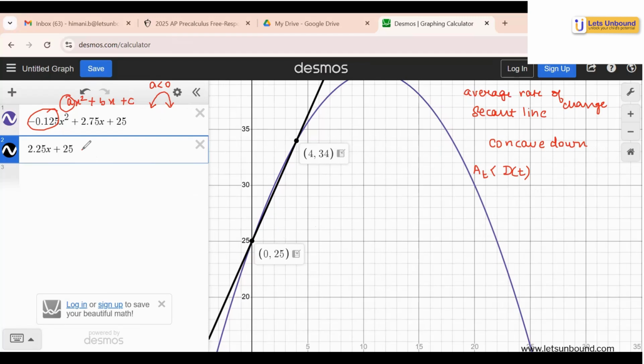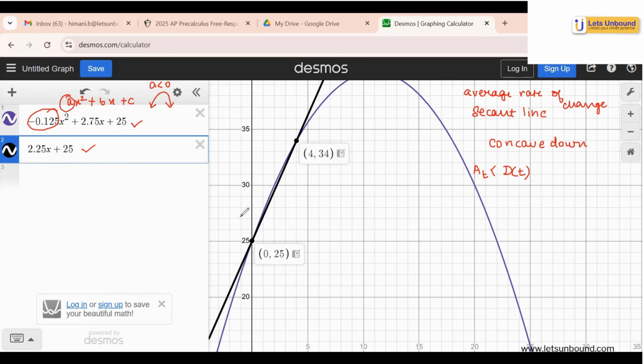So show your working of how you found this. Your quadratic model you've already found in the previous parts, and then you will have to take a reference for the graph showing how the secant line is less than this value. I hope this makes sense to all of you, how in reference to the graph we are understanding the concept of the average rate of change as well as the quadratic.